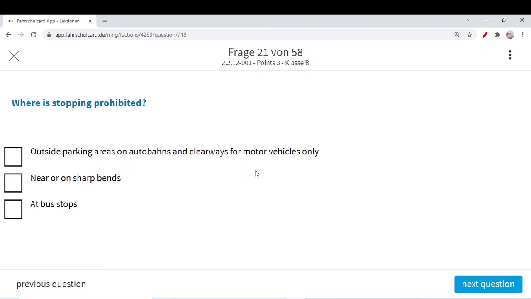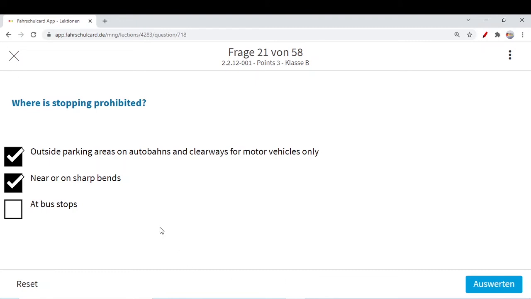Otherwise, God forbid, if your car is broken or there is some other problem, that's not a big deal. But if you want to stop, then you should go to the designated parking areas on the motorways and clearways. So you cannot stop outside parking areas on the motorway and clearways. Never. You should also not stop near or on sharp bends. This you have already seen. Why? Because the oncoming traffic or the merging traffic can hit you. They will not be able to see the flow of traffic as well.